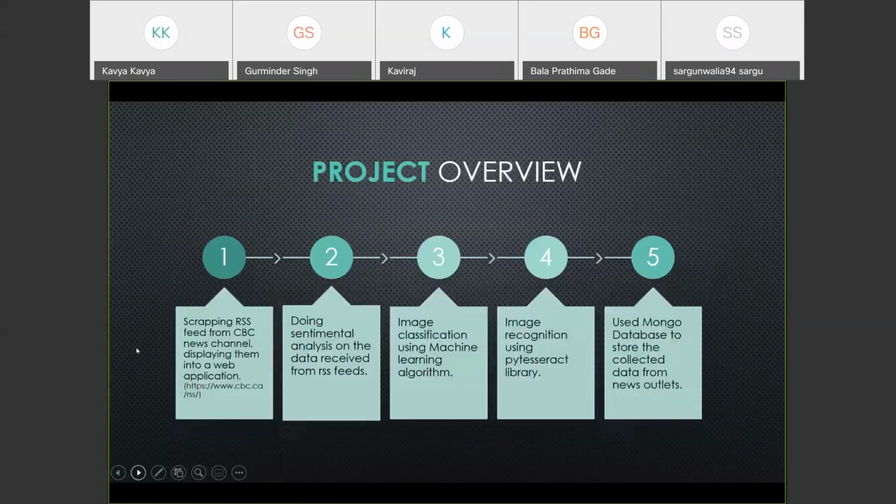So here's the project overview. First, all the scraping was done, taking the RSS feed from the CBC News channel and displaying it in a web application. Then a sentiment analysis was done on the data received from the RSS feed. The image classification was done using a machine learning algorithm. The image recognition using Python was done. That's the Python library that is used for this. And then finally, the data was stored in a MongoDB database from these news outlets.